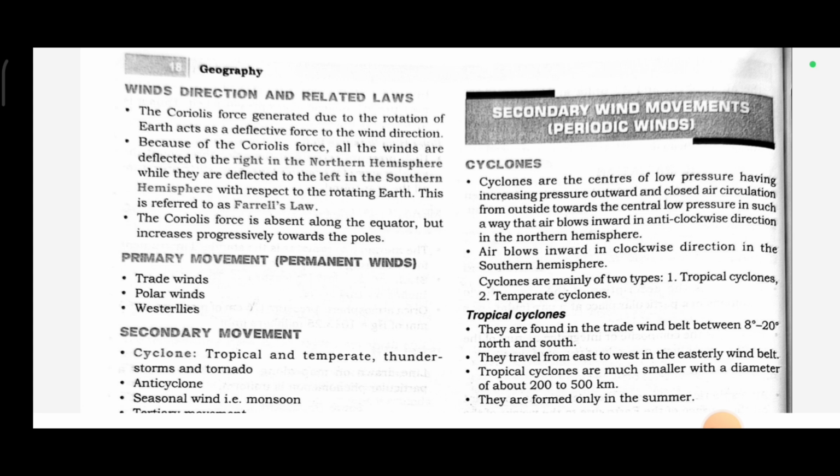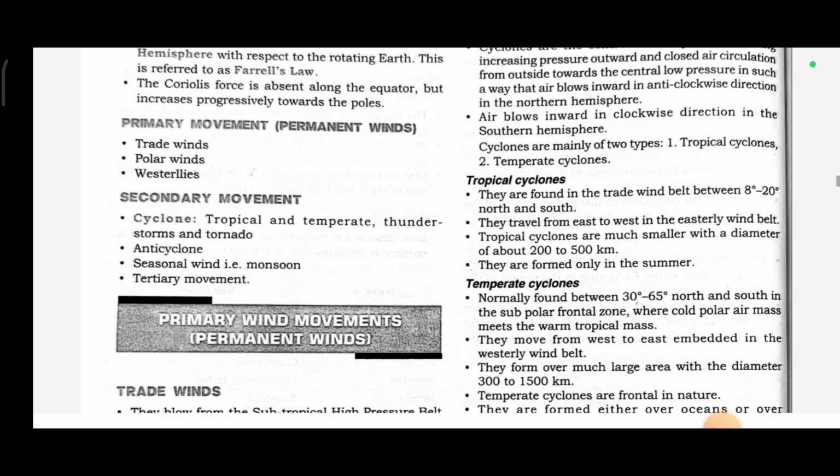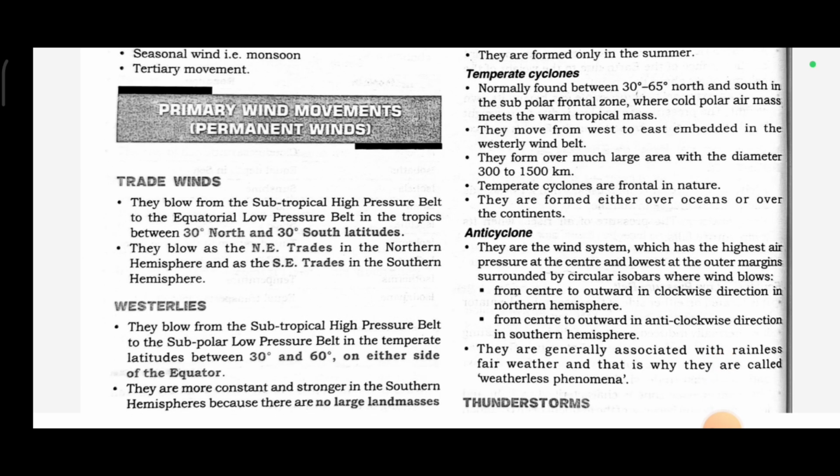Primary movement: trade winds, polar winds, westerlies. Secondary movement: cyclones, tropical and temperate thunderstorms and tornado, anticyclone. Tertiary movement: seasonal wind.